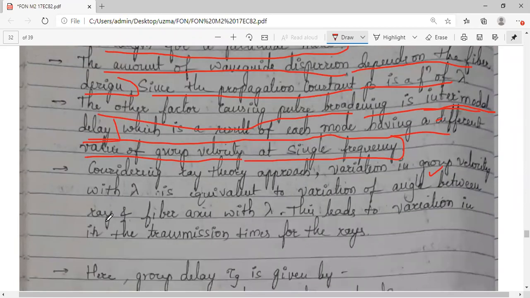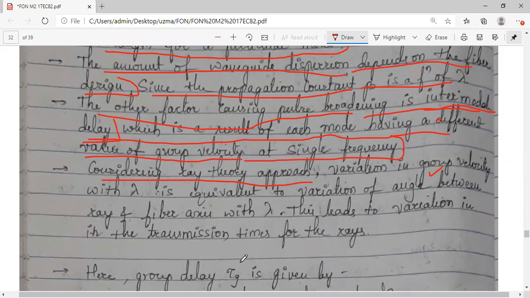Just like how we did in material dispersion, here also we have a derivation, but probably this is not required. It is not there in your syllabus. So I was just thinking to give you a qualitative analysis, not the complete derivation. Considering the ray theory approach, we have already seen what ray theory is: Snell's law, reflection, refraction, then total internal reflection, then acceptance angle and numerical aperture. We have seen these basics.